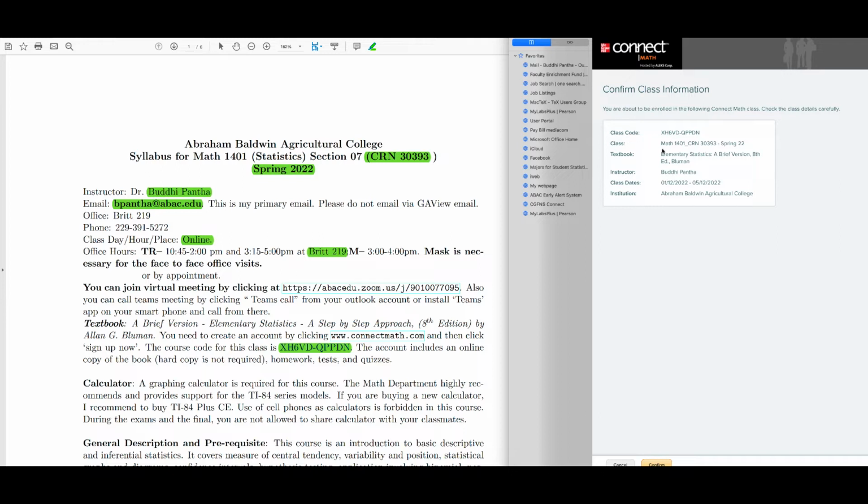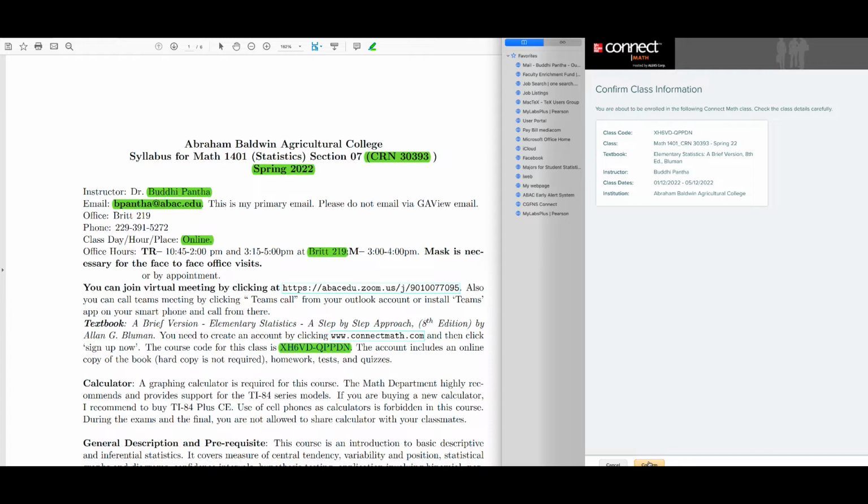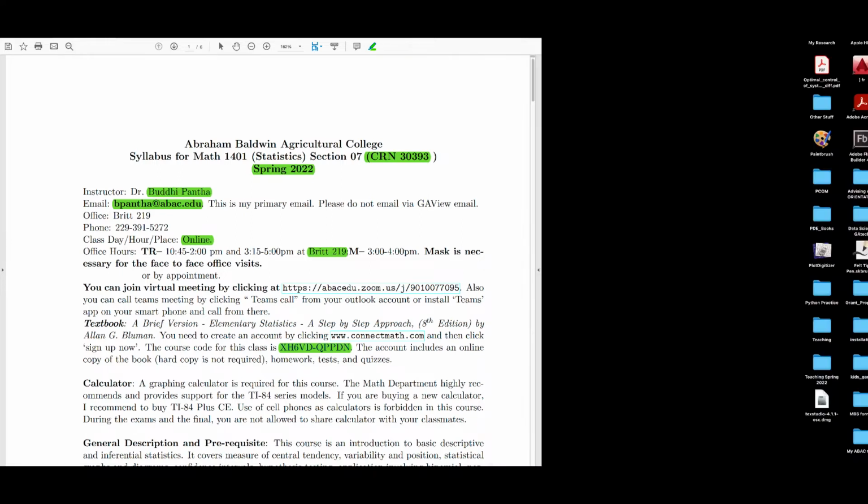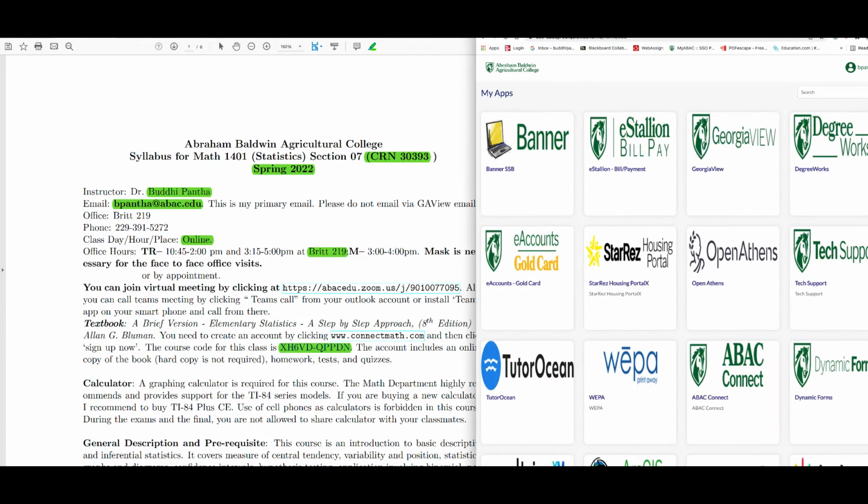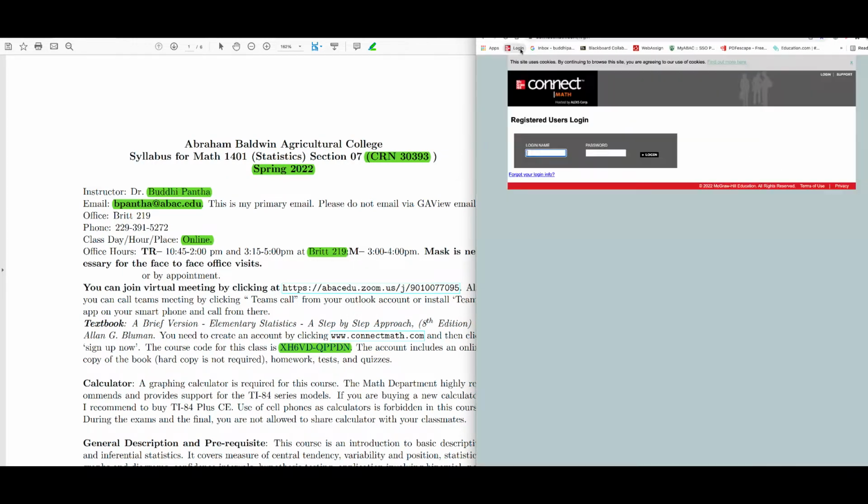You see that? Class is Math 1401, section 30393, spring 22, elementary statistics. You see that? That's my name, instructor name, and then your school information, and then you do confirm there. Okay, you do confirm at the bottom, press confirm, and then it will ask you some more of your information there, your email address and so on. Okay, and then you log in, you sign up on the Connect Math, which is the homework, test, and quiz software.